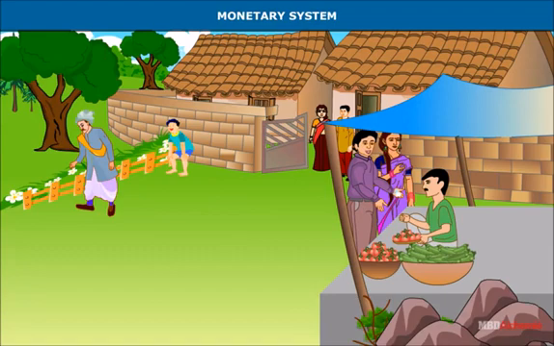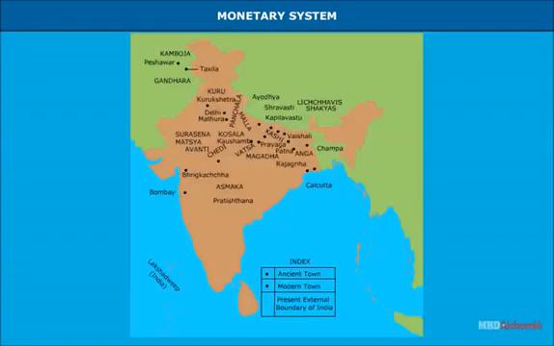Coins were easy to carry. The introduction of coins facilitated and enhanced the scope of trade. Since money is freely exchangeable against any type of goods or services, trade expanded greatly after coins came into use. Goods produced in the Ganga Valley were sent to Taxila or even across the Vindhya Mountains to South India or to Western Asia.